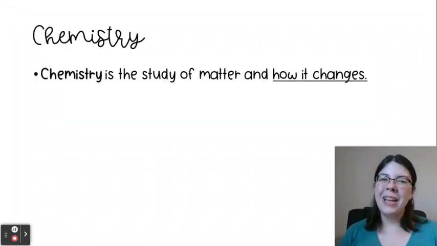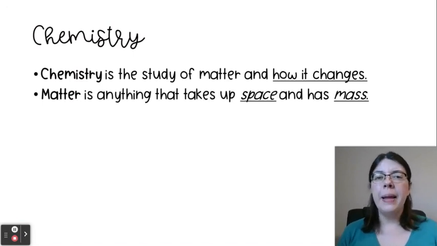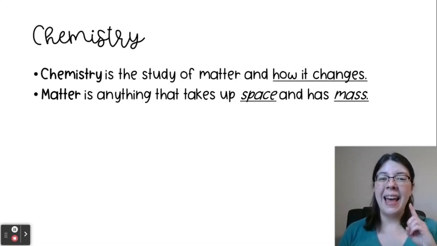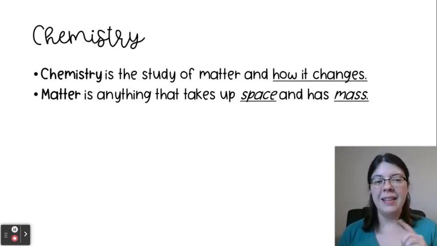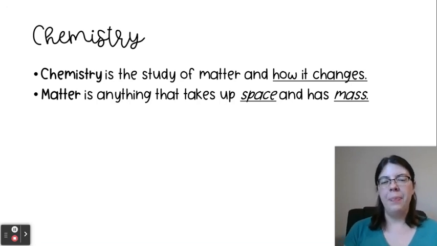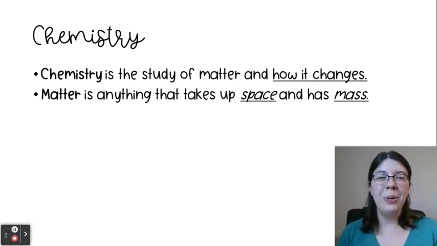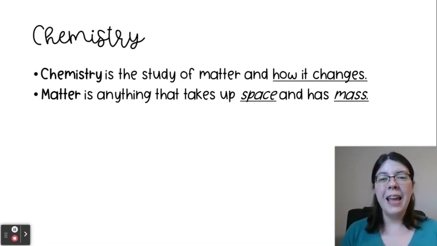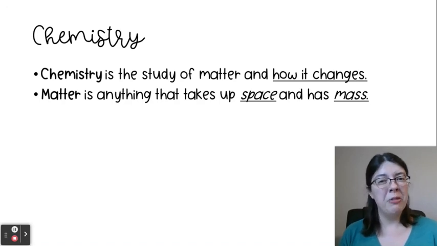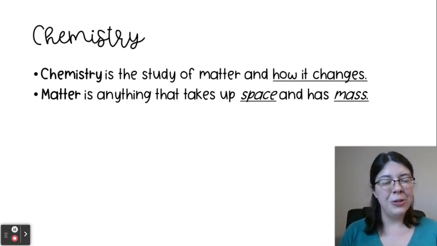So, chemistry is the study of matter and how it changes. And quite simply, matter is anything that takes up space and has mass. So, it has to have a volume, takes up space, and then it has to have mass or some heft associated with it. In other words, think about whether or not you can hold it in your hands. Okay, so if you can hold it in your hands, it's a physical object, it's probably matter. If it's something that you can't hold or touch, then it's usually not.